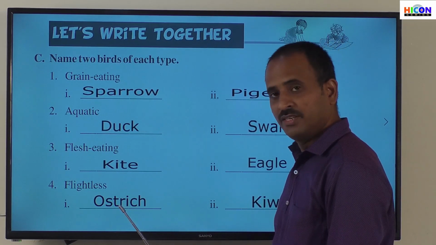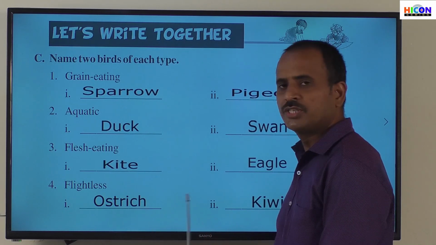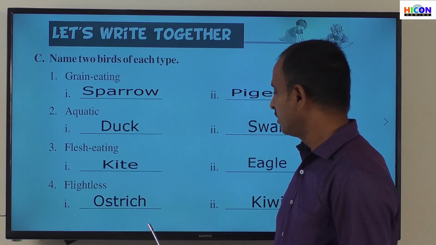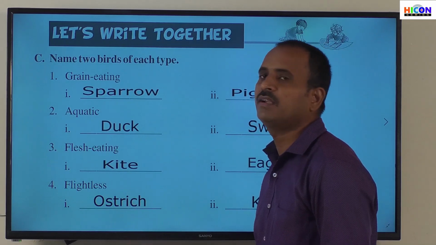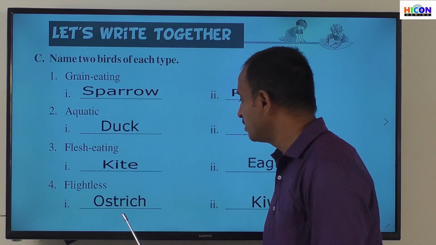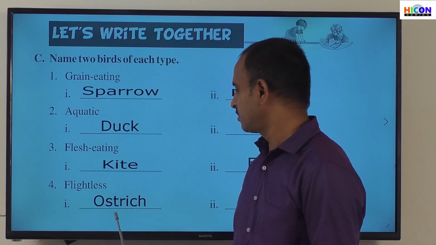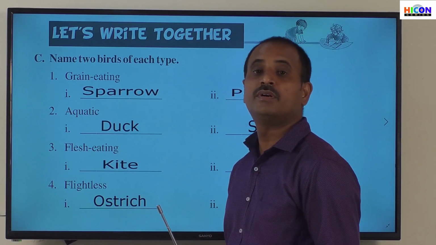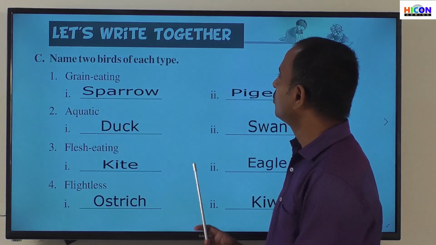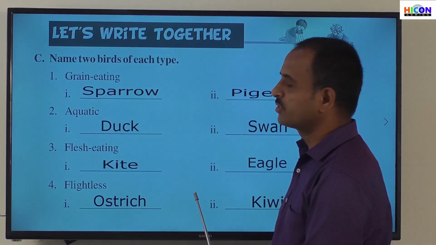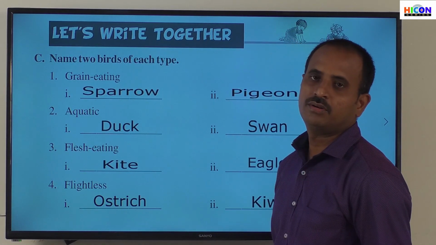Children, these are the birds. Even though these are birds, they cannot fly. That's why these birds are called flightless birds. And ostrich is one of the biggest birds in the world. So this is called the biggest bird in the world. Children, note down these examples of the birds in your notebook.